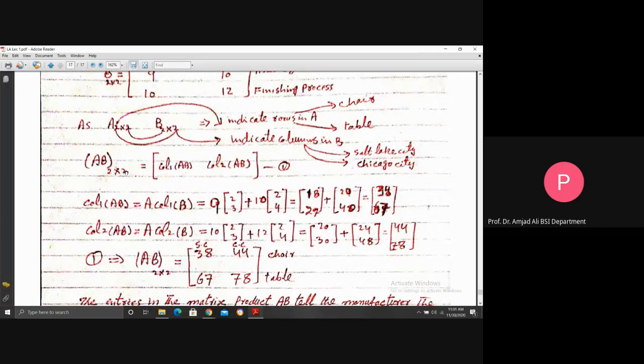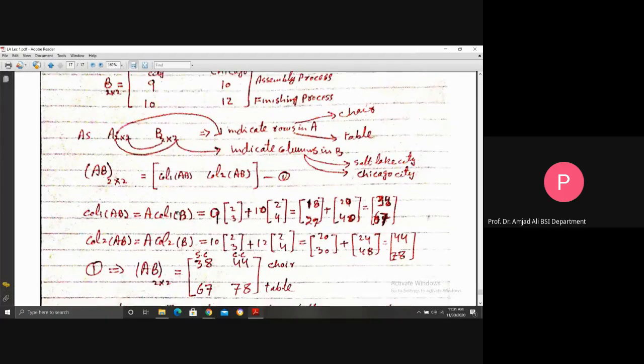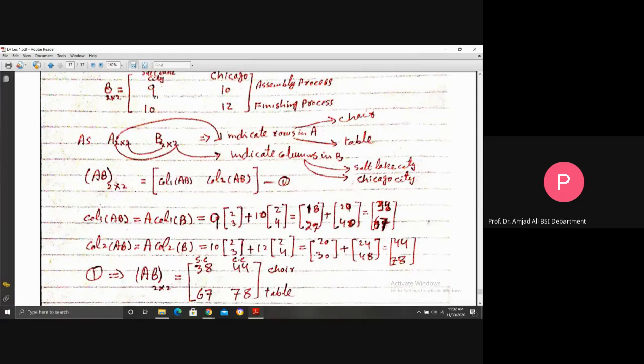There are two columns, column 1 of AB and column 2 of AB. What is column 1 of AB from the above example? A into column 1 of B, the definition of this model. So consider the first column of B. The first column of B, you know here, is 9, 10. So 9 multiplied by the first column of A plus 10 multiplied by the second column of A.